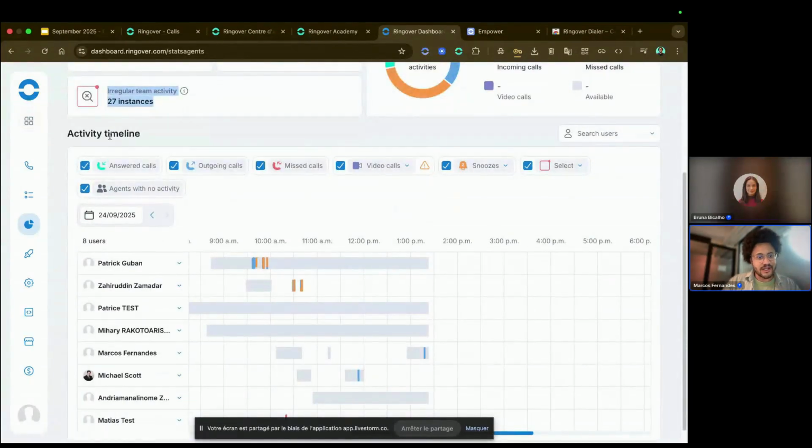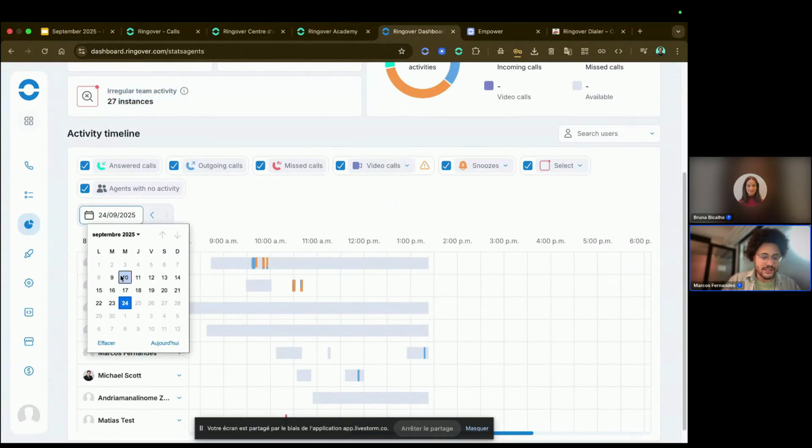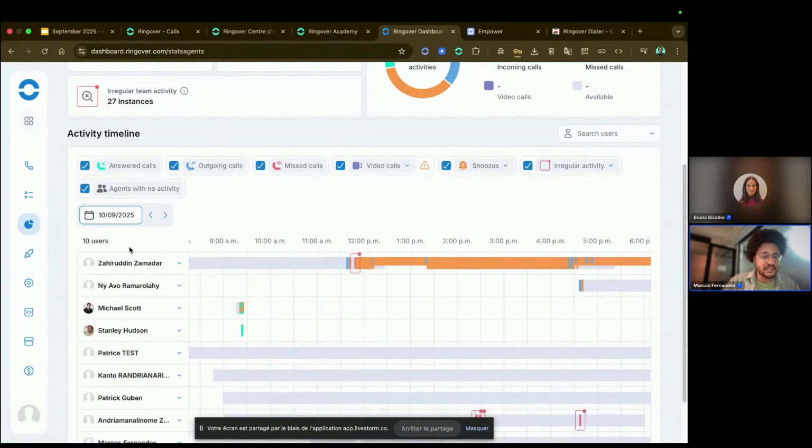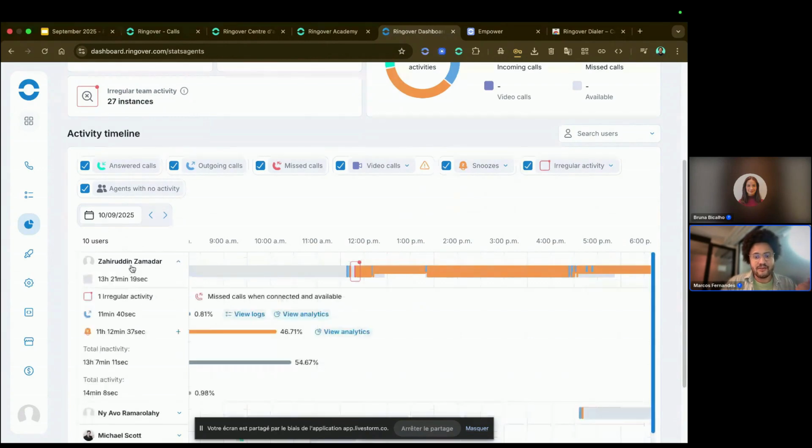And here in the timeline, I'm going to choose only one day. So I can choose one day to see the timeline of that specific day. And I can see for this specific day, for this user, I have one irregular activity. And if I hover over it, I can see that the irregular activity is that the user was connected, so he was available, and still he missed a call.